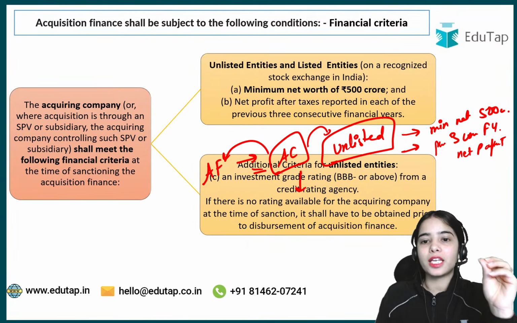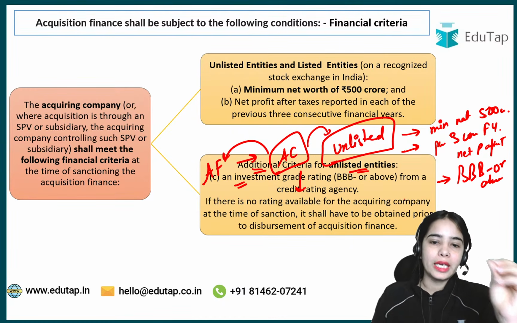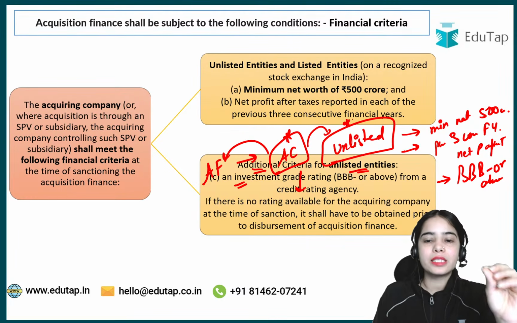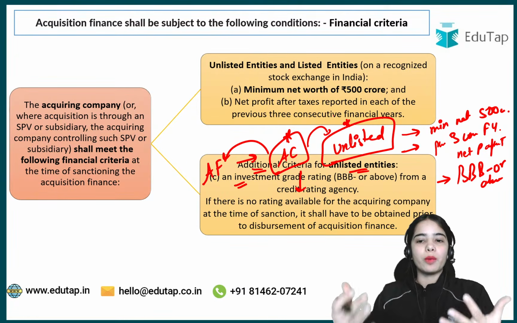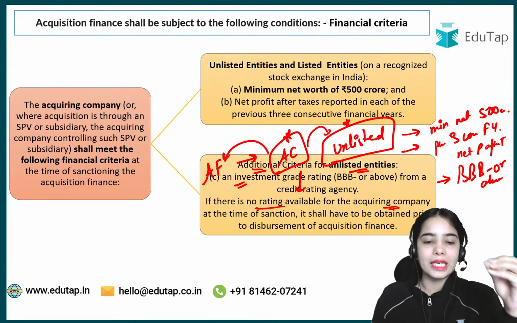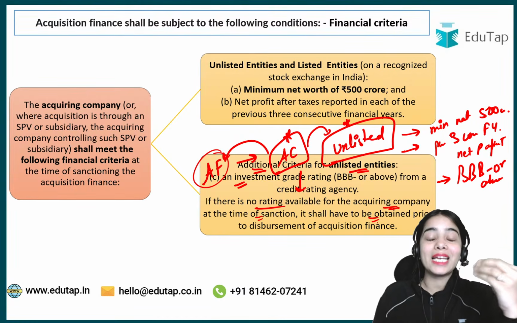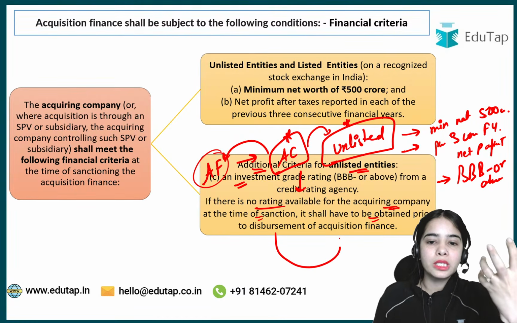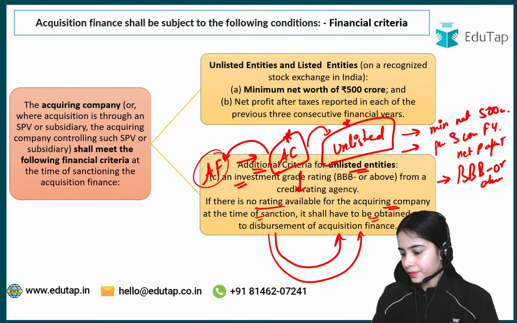The additional criterion for the unlisted entity is that it should have an investment grade rating of BBB minus or above from a credit rating agency. If no rating is available for the unlisted acquiring company at the time of sanction of the acquisition finance, it shall be obtained. So the rating has to be obtained before disbursing the acquisition finance, before disbursing the loan. I hope this is clear.